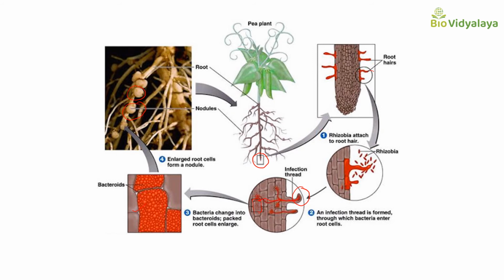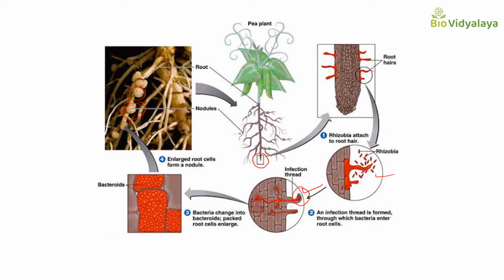First, what will happen? This bacterium will infect the root hairs of this leguminous plant, and that will make an infection thread. And after this infection, the root hair will curl like this. Here you can see that this red color one is the infection thread.